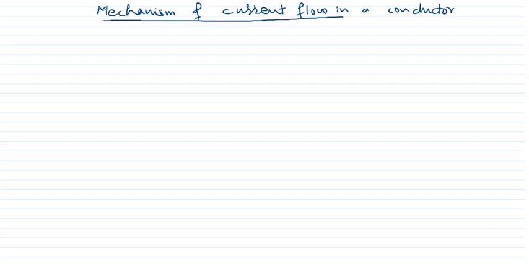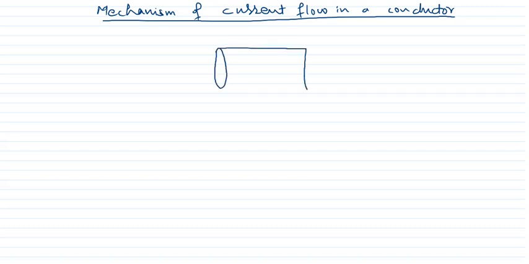Mechanism of current flow in a conductor. Now, to understand the flow of current in a conductor, we can suppose that this is a conductor,